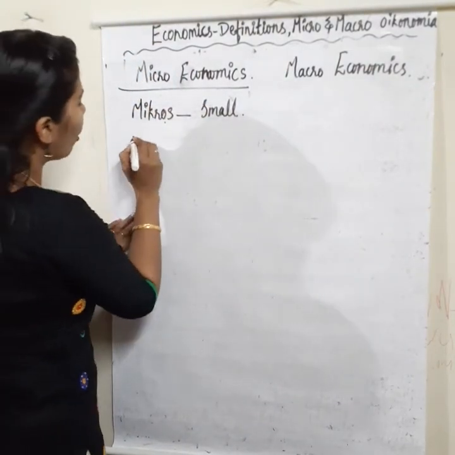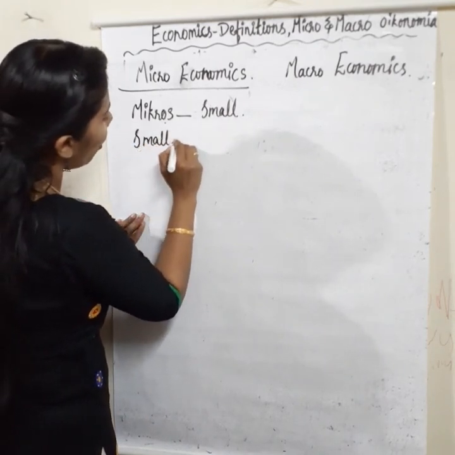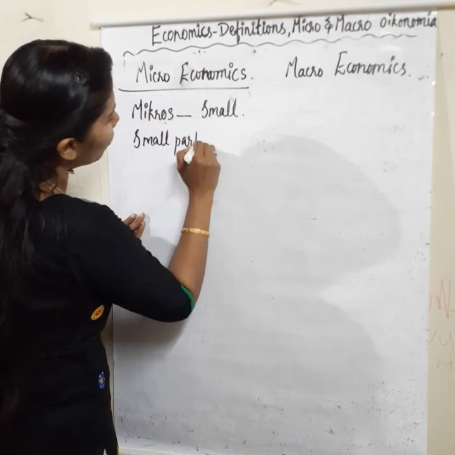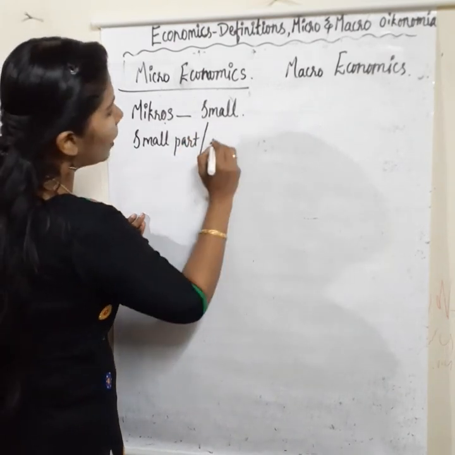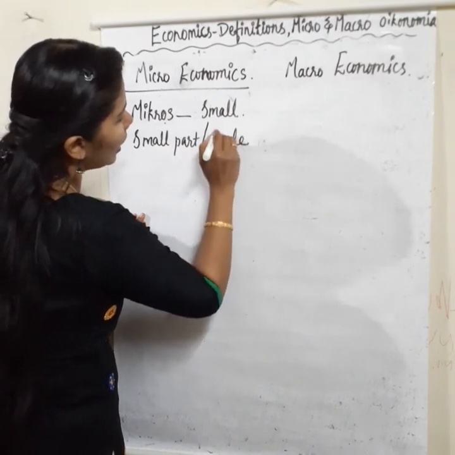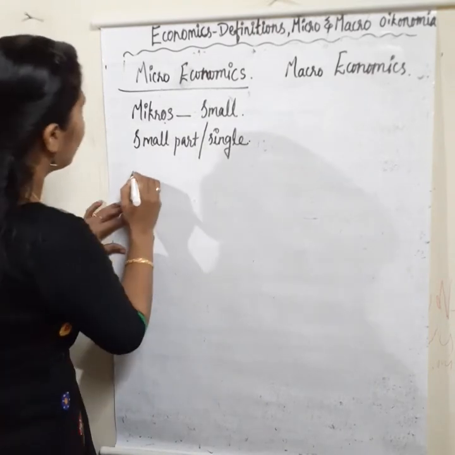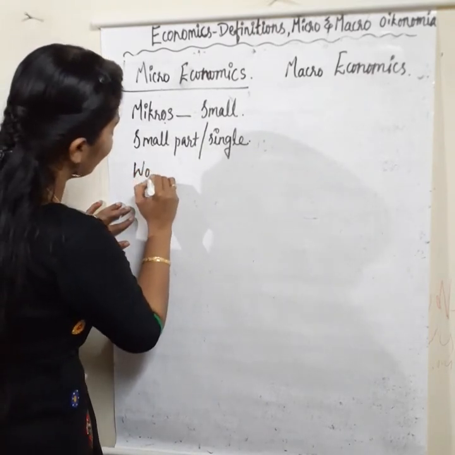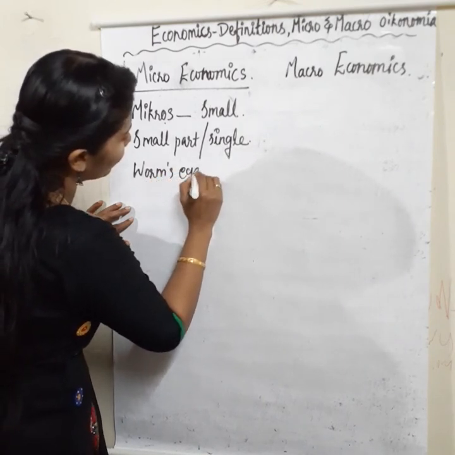So microeconomics deals with a small part of the economy or a single part of the economy. It has a worm's eye view.